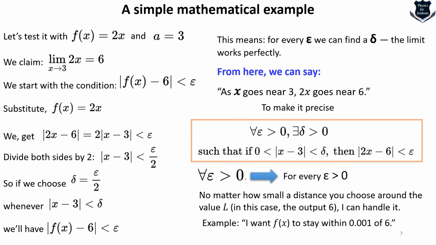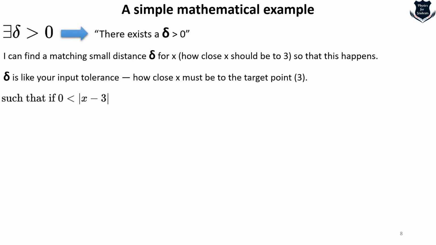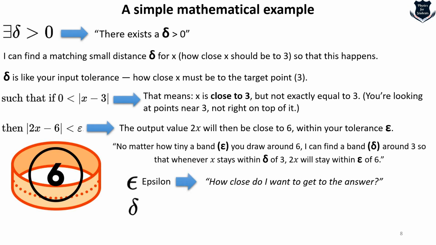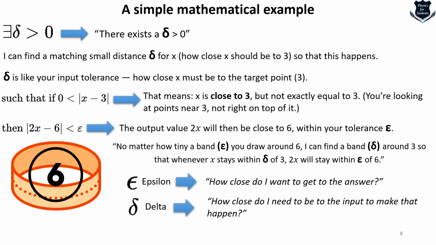For every epsilon greater than 0, there exists a delta greater than 0 such that the conditions hold. I explained those set theory symbols in simple English so that you can understand. However small a band epsilon you put around 6, you can still find a band delta around 3, so that whenever x stays within delta of 3, 2x also stays within epsilon of 6.